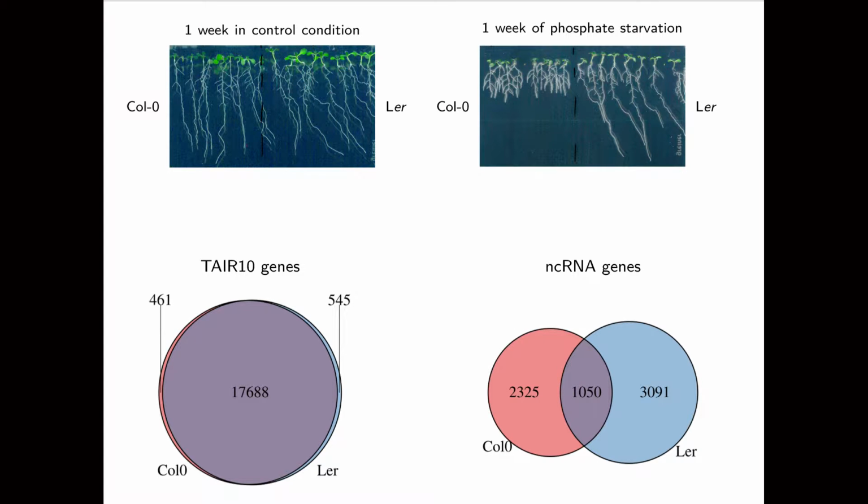Hi, I'm Thomas. I'm interested to know how non-coding RNAs are influencing the adaptation of different accessions to the environment. Taking phosphate starvation as an example and using RNA sequencing, we are able to show that the coding part of the genomes of the two accessions is almost the same, while the non-coding part is very, very different. So our next challenge is to understand how the non-coding RNA may influence root growth.